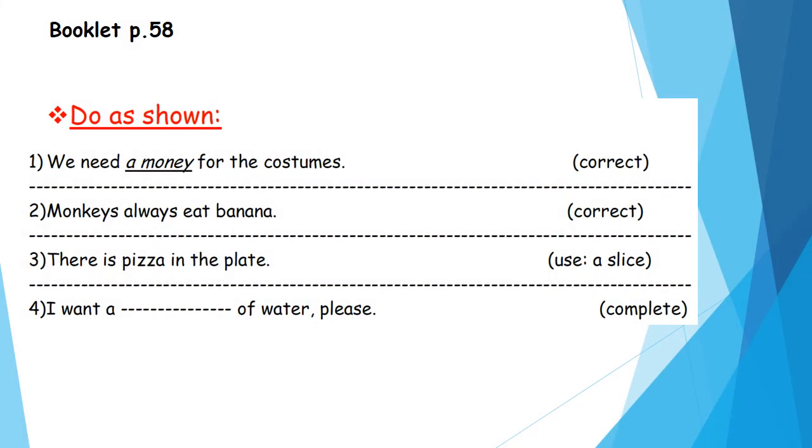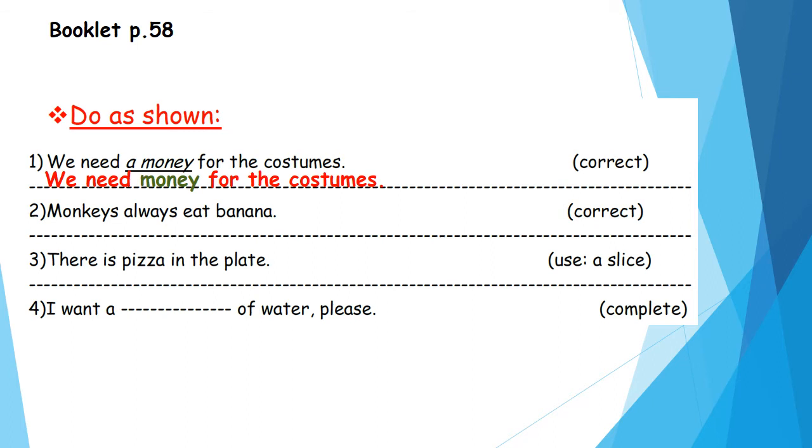Okay, booklet page 58. Do as shown. Number 1. We need the money for the customs. Correct. Okay, there is a mistake here in this sentence. Yes. Okay, I want to ask you a question. Is money countable or uncountable? Yes, money is uncountable. So, I told you before that we don't put any article before uncountable nouns. And uncountable nouns have only singular form. So, can we say the money? No, that's wrong. We'll say what? We need money for the customs. There are no articles before uncountable nouns.